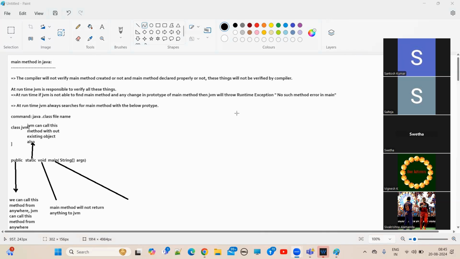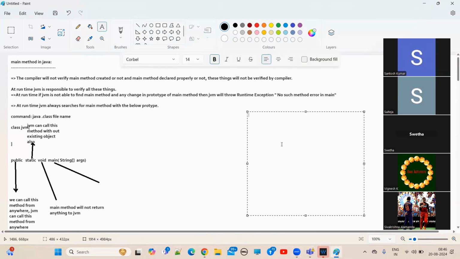Let's suppose, let me take it here. JVM is what? A kind of class only. Okay. It's a kind of Java application, right? Let's suppose this is the JVM class. Let's assume, guys. Inside the JVM there is a configuration, guys. Okay, there is a config. Who will call? JVM only will call, right? How will JVM call? By using the class name.